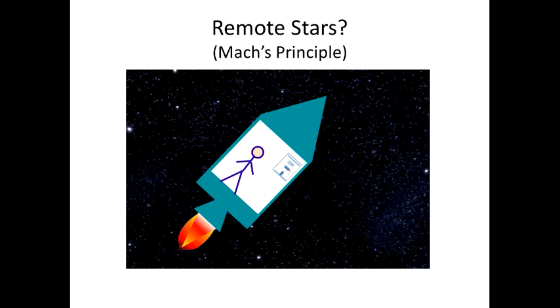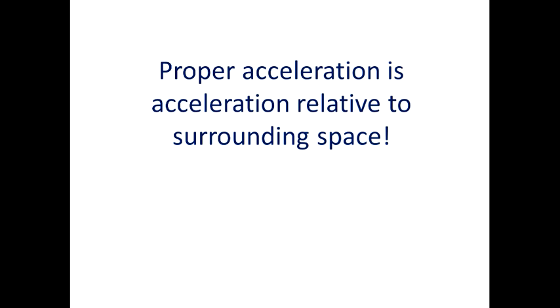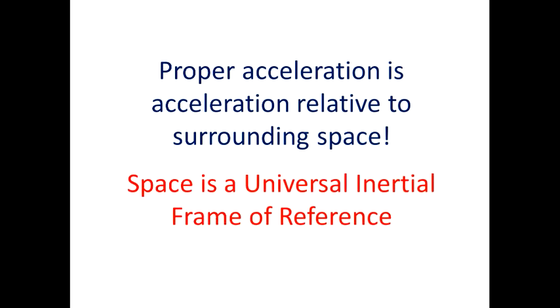Let's think about it. Our spaceship moves in empty space, so maybe we can accept that this empty space serves as an inertial reference frame. Then proper acceleration is acceleration relative to surrounding space, and we can consider space as a universal inertial frame of reference.